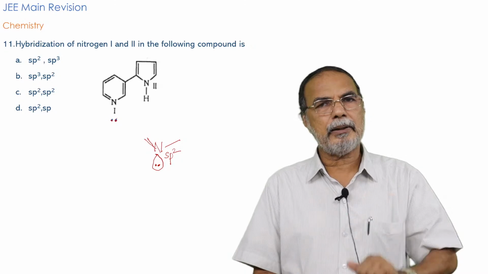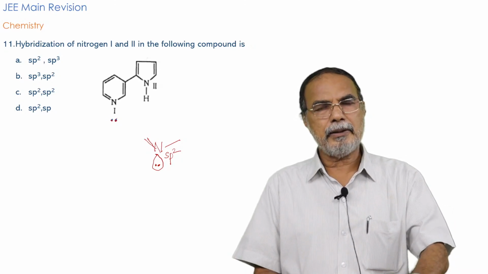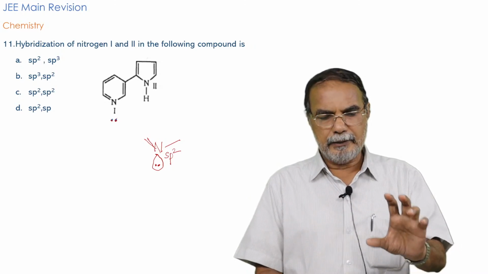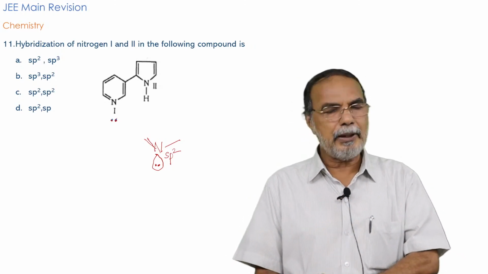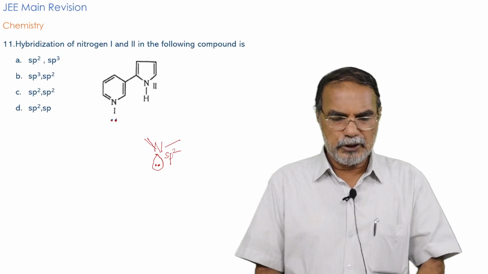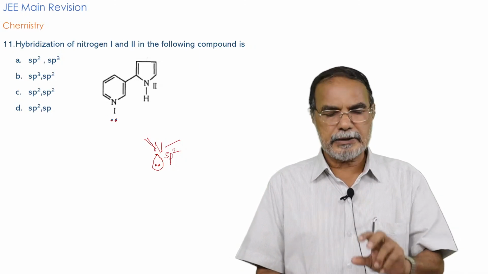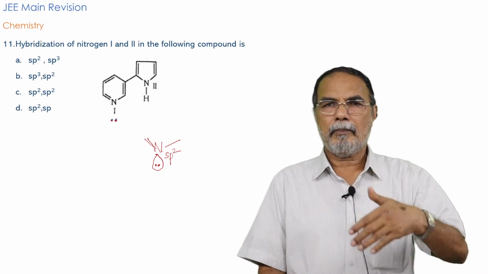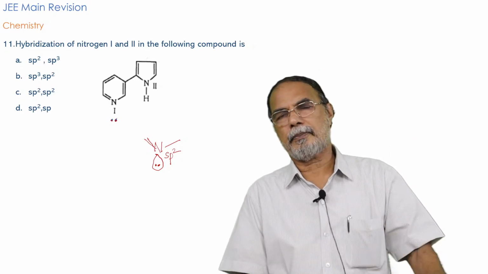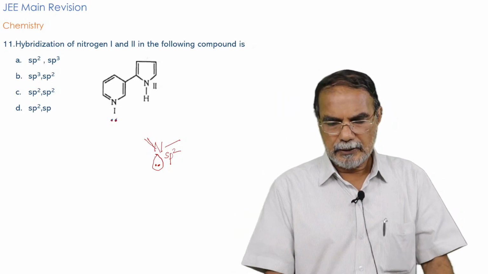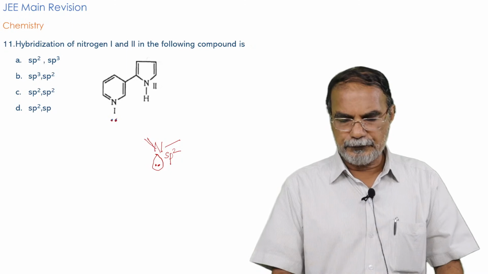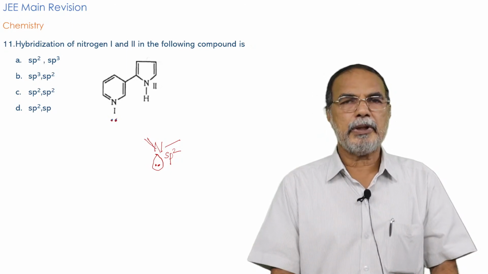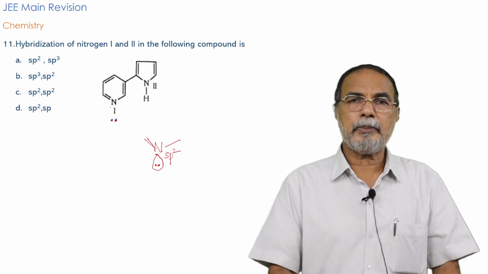This is aromatic. Of course, it is conjugated, there are 3 pi bonds which are conjugated. It is planar, and 4n plus 2 pi electrons, that's okay. 6 pi electrons you have, which means the lone pair on the nitrogen is not involved in the delocalized pi electron system. So it is there on the nitrogen, a lone pair in its orbital, and therefore we can easily decide the hybridization of the nitrogen to be sp2. It has to be planar, that means it is sp2.